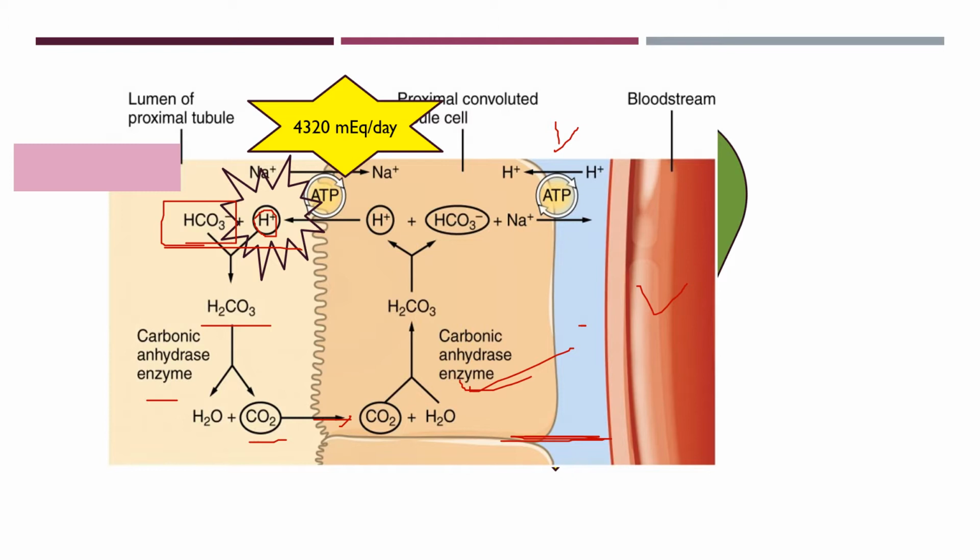So 4320 milliequivalent for neutralizing the HCO3 minus, and an additional 80 milliequivalent should be secreted. That is 4320 plus 80, a total of around 4400 milliequivalent of H plus that should be secreted into the tubule every day.